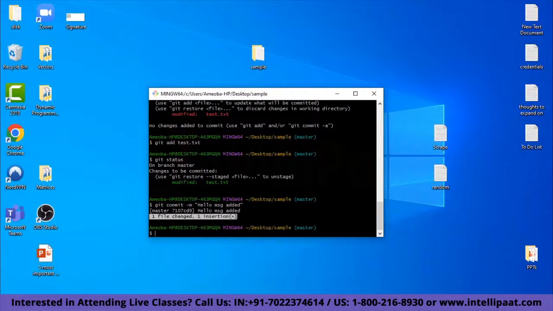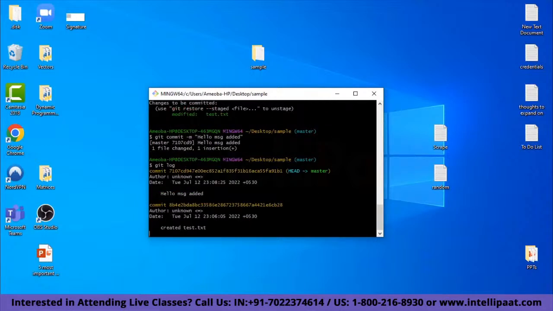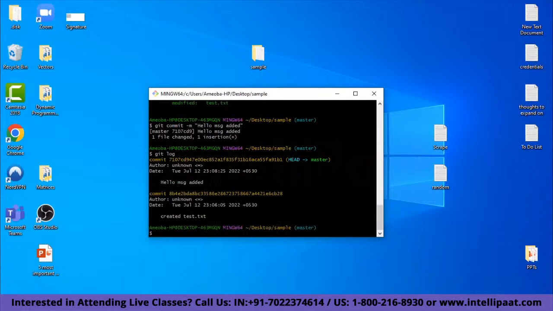There is only one file in my project right now, which is the test.txt file, and I have made one insertion. That is, I've changed one line in the text file. And now if I use the git log command, there are two logs. The first log was for creation of the text file, and the second log is for hello message added.